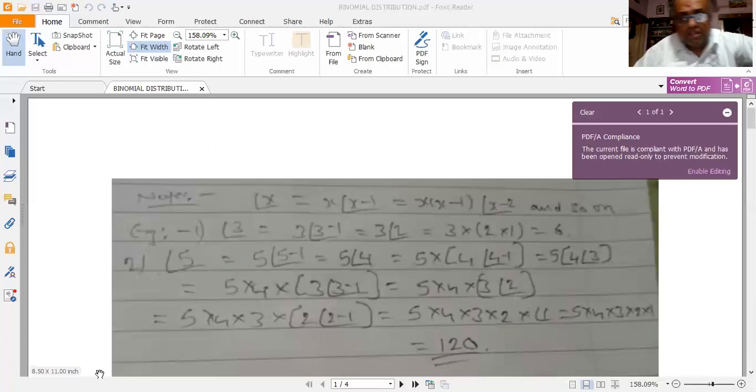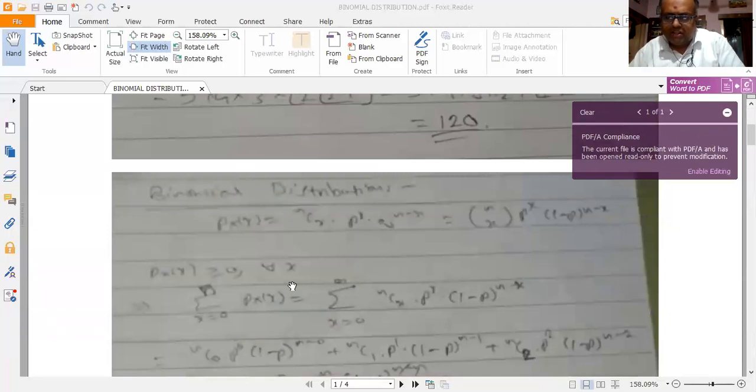So this is how we apply this formula. Exclusively in binomial and Poisson distribution, I am going to make use of this formula. This factorial formula I am going to use, right? For cancelling some terms, for simplifying some terms, I am going to use this. That's why I have given this notation at the start, at the outset itself.